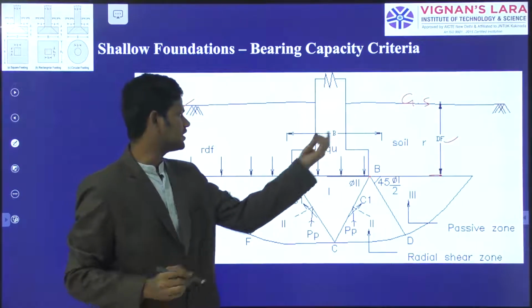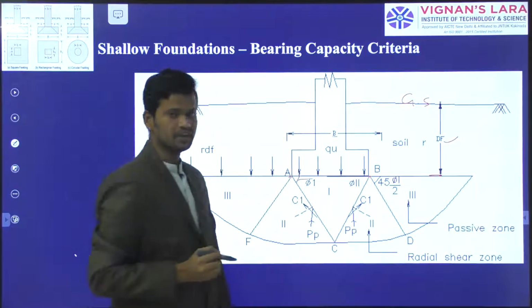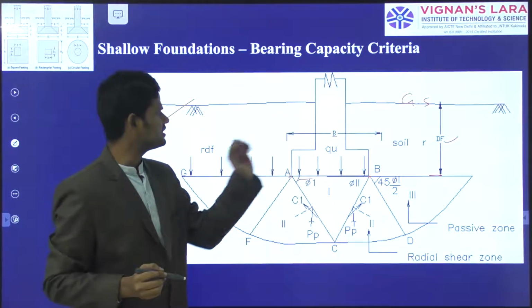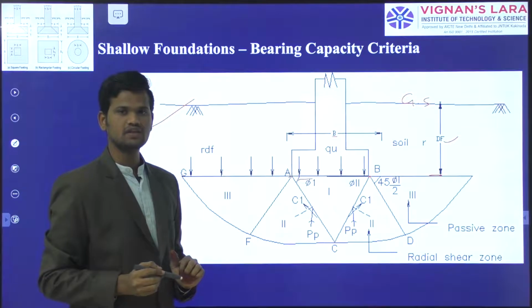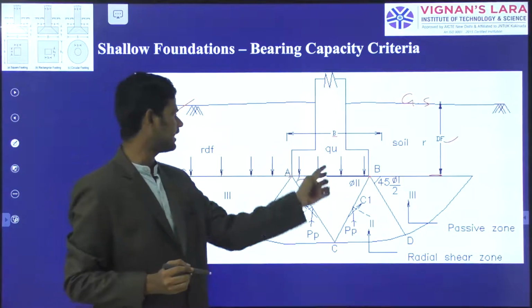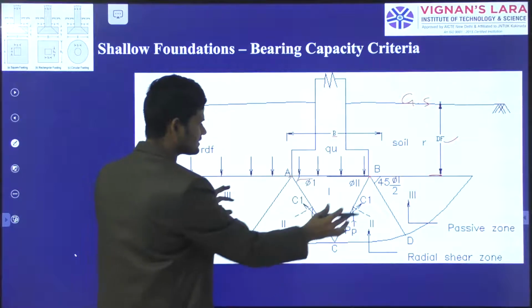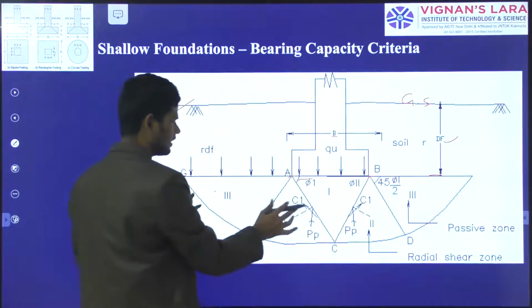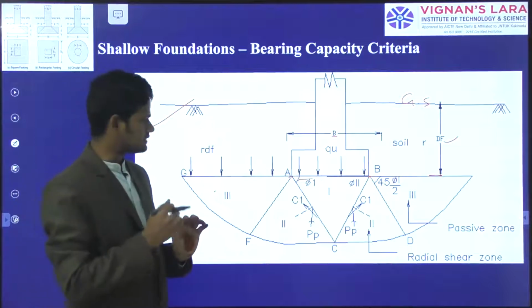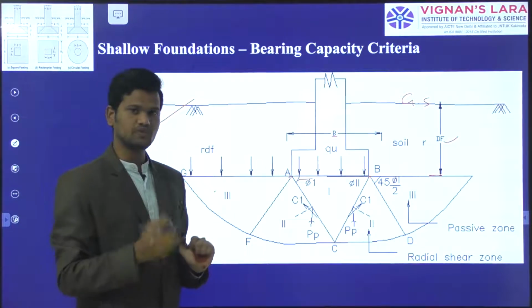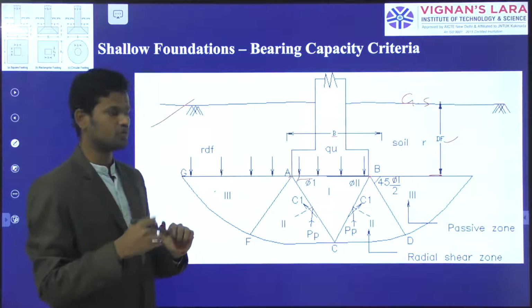The width of the foundation we take as B, and Q is the load carrying capacity of the soil applied on the footing. At the bottom of the footing, the soil available may be cohesive friction soil, cohesive soil, or cohesionless soil.